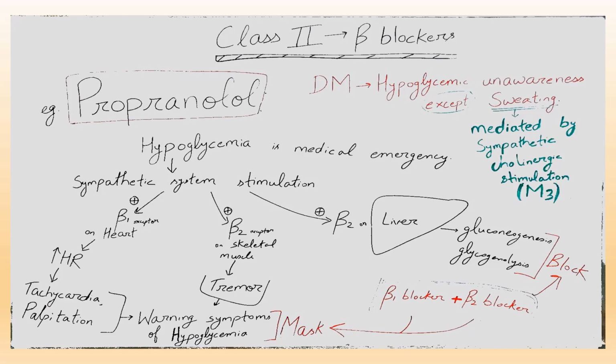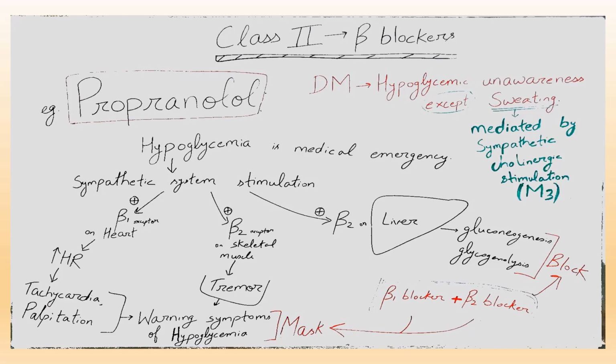Now sympathetic system stimulation will stimulate beta 2 receptors on skeletal muscle, and that results in tremor. That is also a warning symptom of hypoglycemia: tremor.